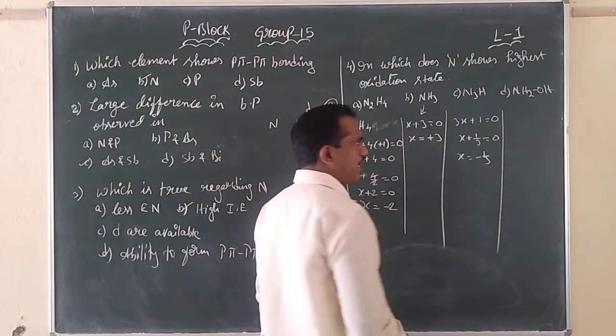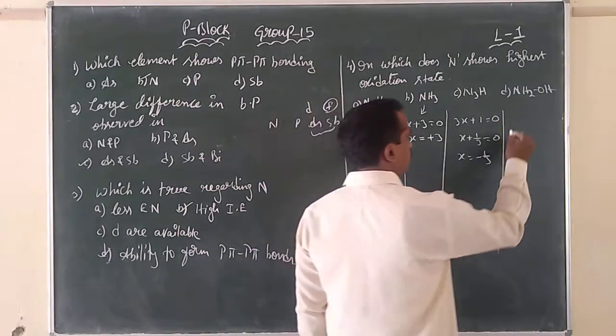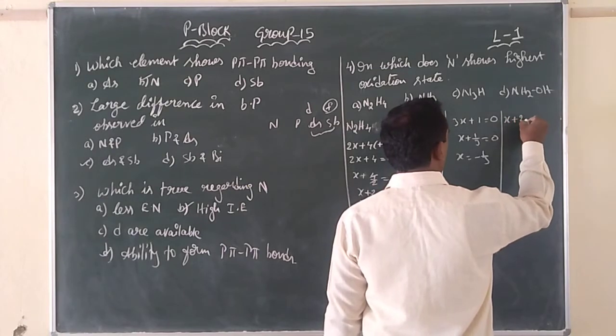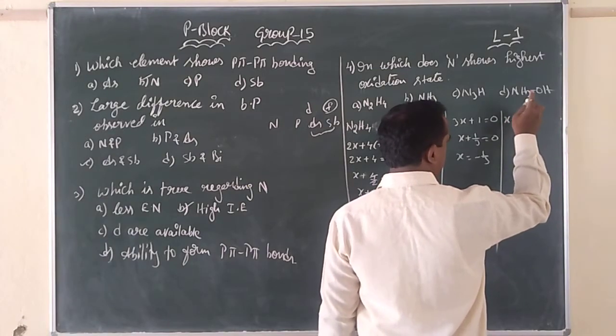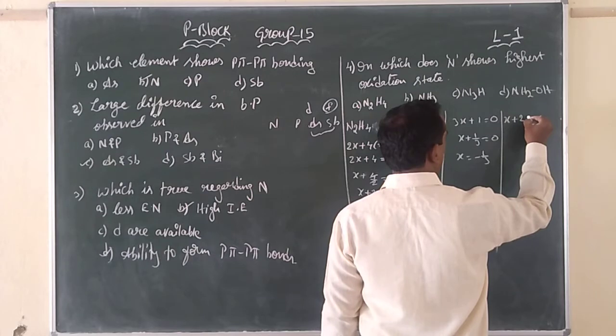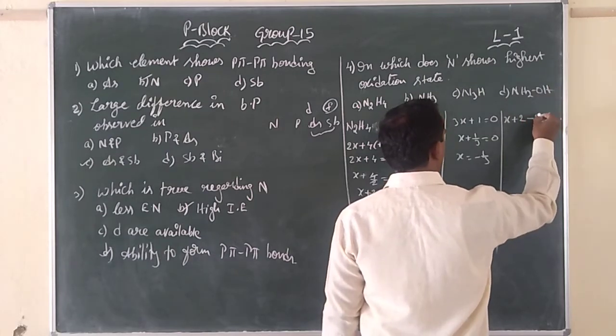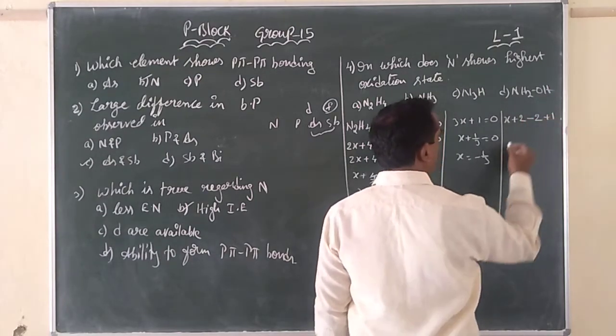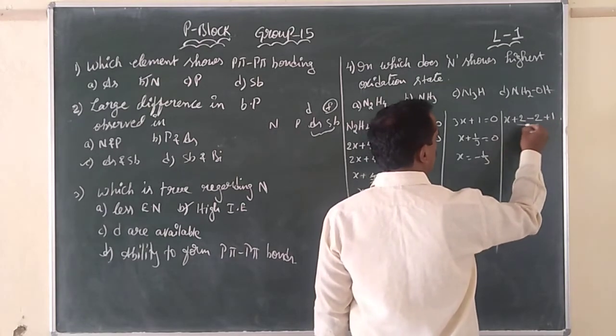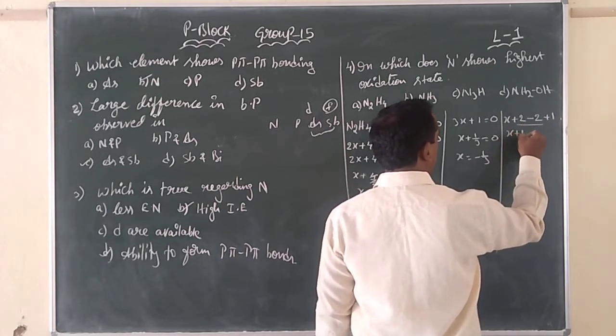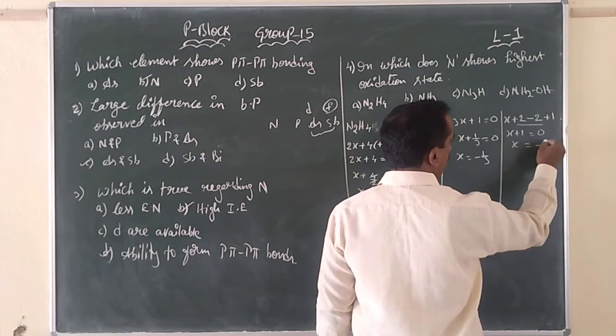And then NH2OH: x plus 2 directly written regarding the hydrogen, then minus 2 for oxygen, plus 1 for hydrogen. So 2 and 2 going, x plus 1, or x is equal to minus 1.